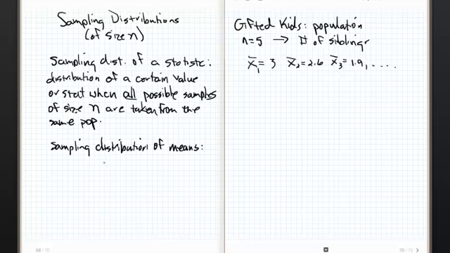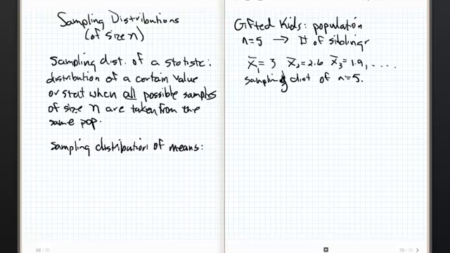That is called the sampling distribution of the mean. In this case, it would be a sampling distribution of n equals 5. That would produce a certain distribution, and we'll talk about what that would mean in just a sec.